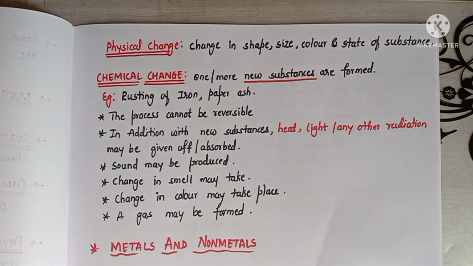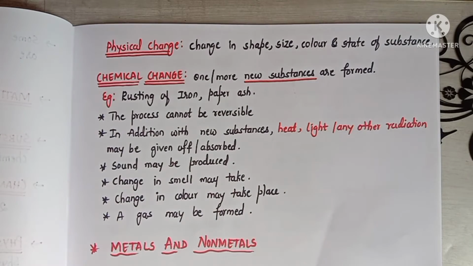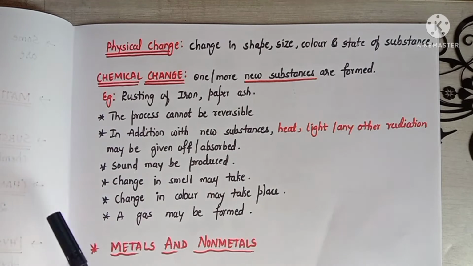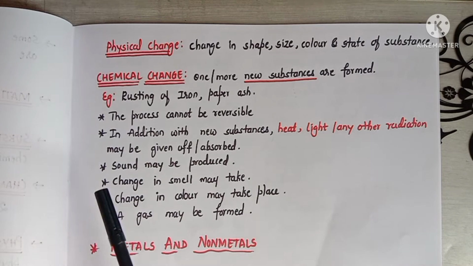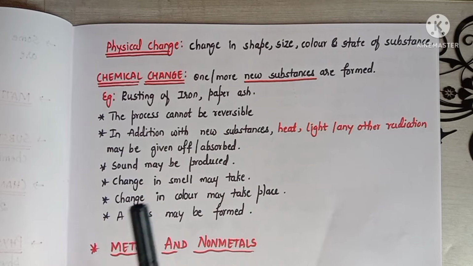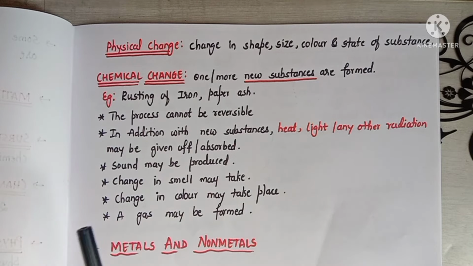Right. So, what is chemical change? In a chemical change, one or more new substances are formed. This chemical change cannot be reversible. And also, in addition to new substances, heat, light or any other radiations may be given off or absorbed. Sound may be produced here, and a change in smell may take place. There can be a change in color also. A gas can be formed.